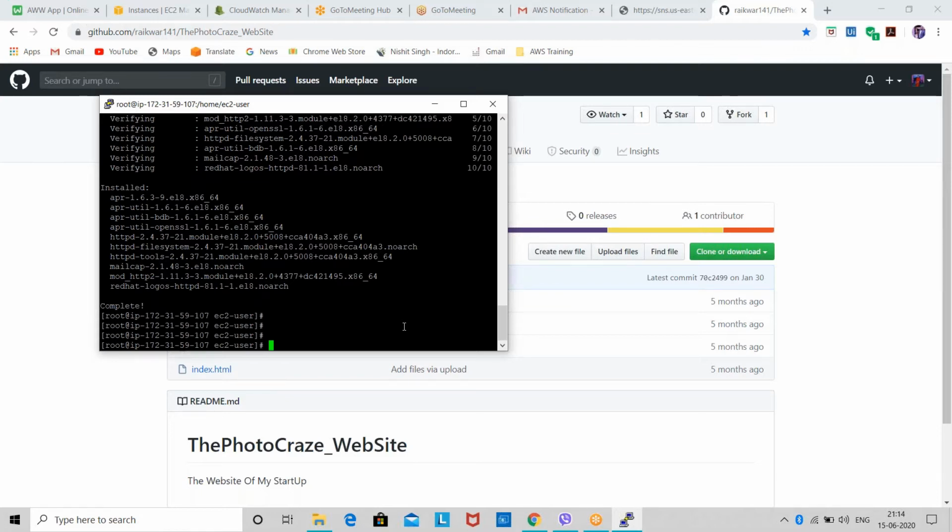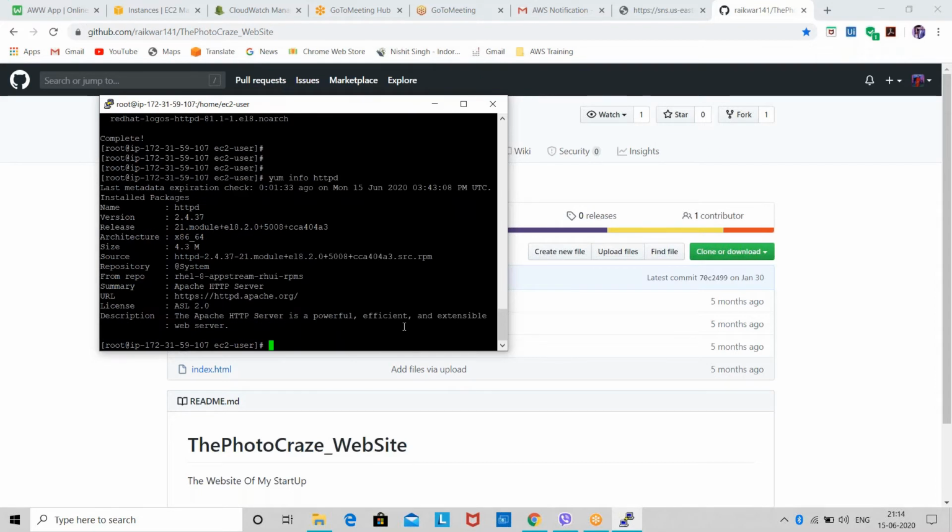You can check which HTTP server is installed on your instance. So you can enter the command yum space info space httpd, enter. As soon as I have entered this command yum info httpd, they've shown me that my server name is http. My version is 2.4.37. The release model is this. Architecture is this. Size is this, and the repository is system repository, like from which repository I have installed it. I've installed it from RHEL8, and then I can see the license URL and the description.